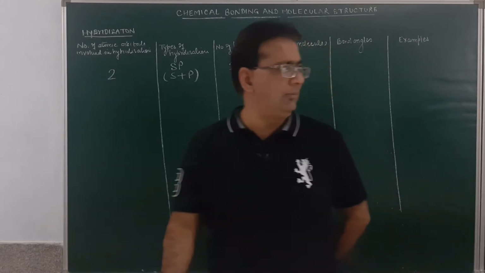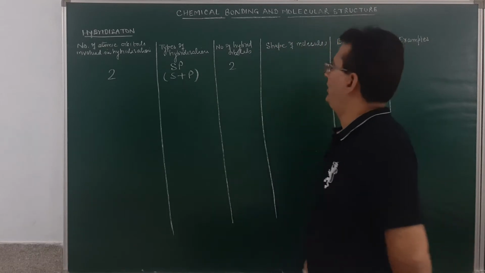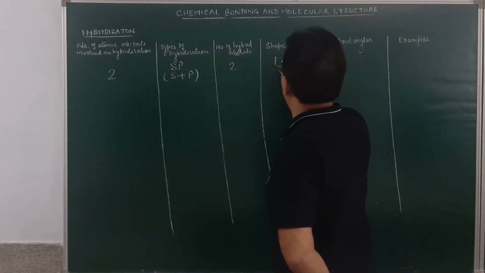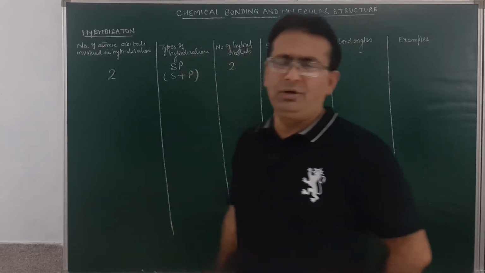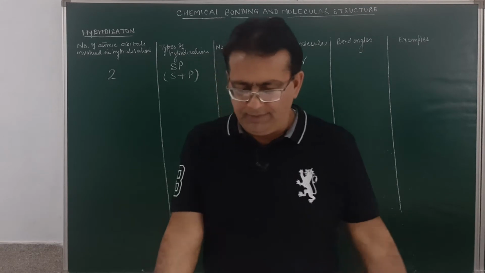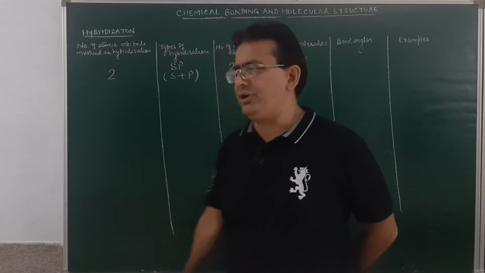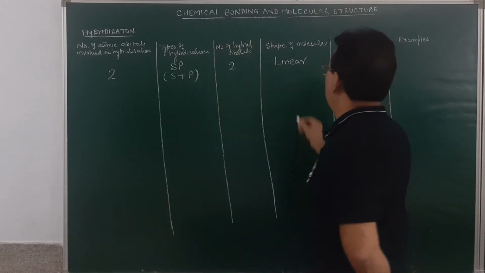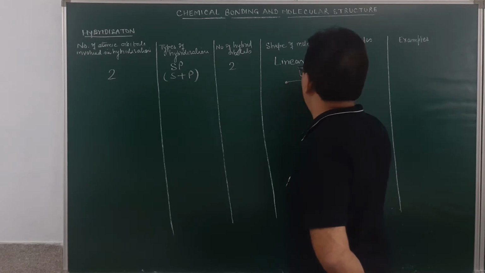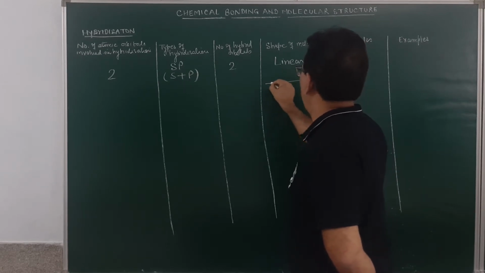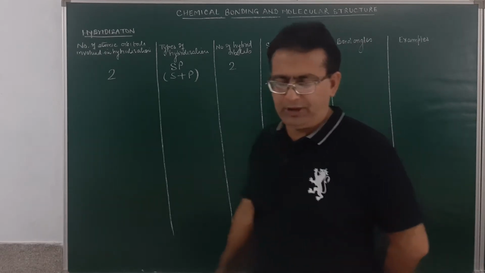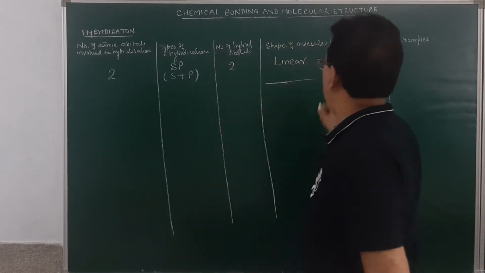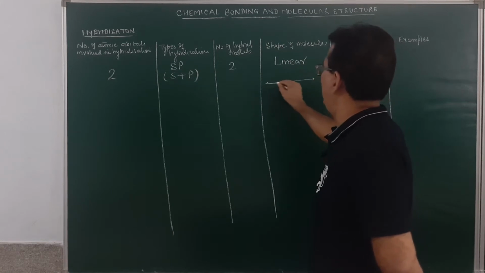The shape of the molecule will be linear. And what will be the bond angle in the molecule? The bond angle will be 180 degrees. And how do we make the linear shape? Just see over here, this is the linear shape. Suppose the molecule is this one, it will have a linear shape with a 180 degree bond angle.